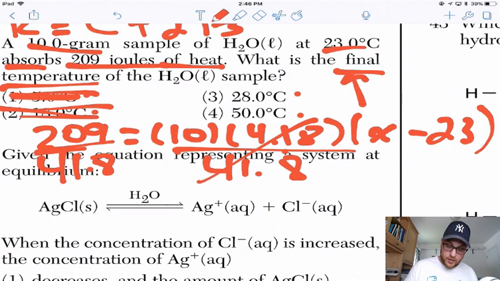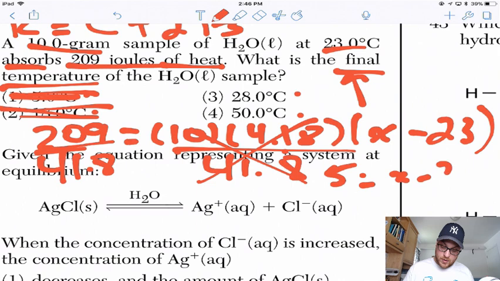That'll cancel out over here. 209 divided by 41.8 is 5. So we get 5 equals x minus 23. Then just add 23 to both sides, and you'll get 28.